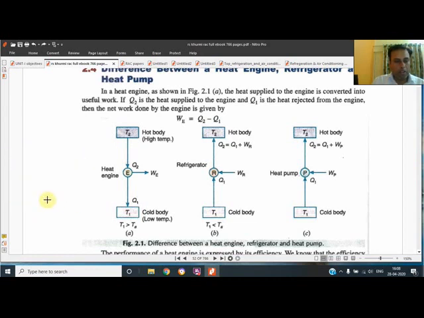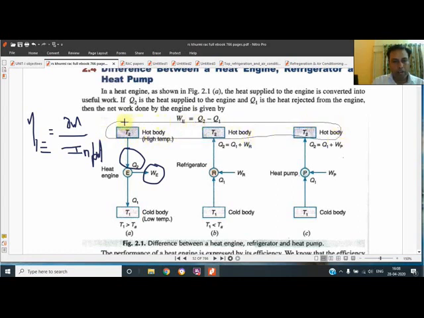This is being used. Now, what are the terms? Because we know that efficiency is defined as output upon input, the same thing we will use over here. Efficiency is defined as output upon input. So what is the output in an engine? We know that output is the work done, and input is the heat supplied from the reservoir, that is the engine cylinder, which is used to continuously maintain the temperature by burning fuel. Here all the high temperatures are shown by T2 and all the low temperatures are shown by T1.